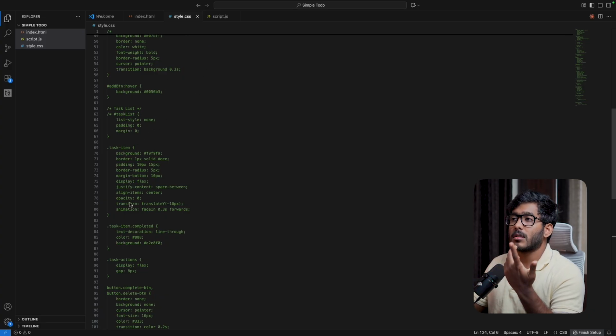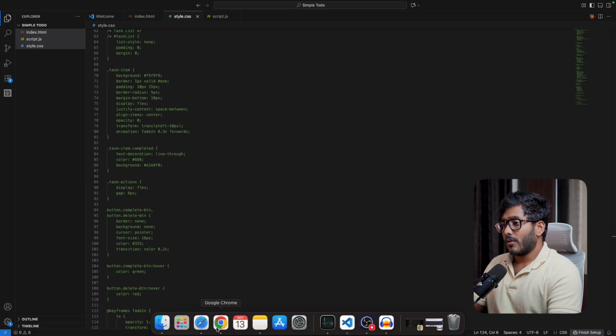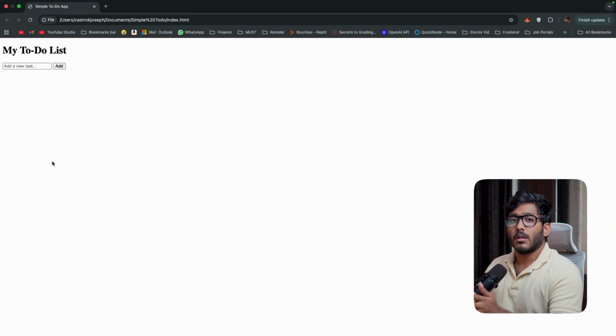Commenting out means that if you comment out these files, they are not going to work. It's as simple as deleting the file. It is not going to work, right? Now, if you go to the same application and reload, you can see it's not that attractive. So that was what the CSS was doing. It is making the website look good.